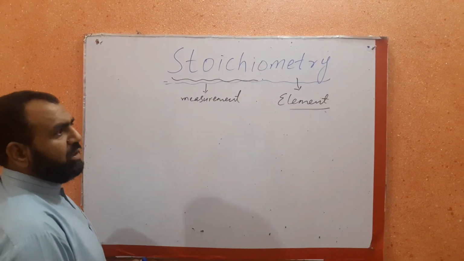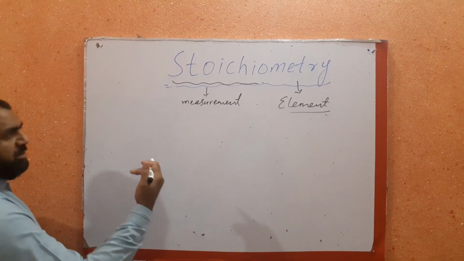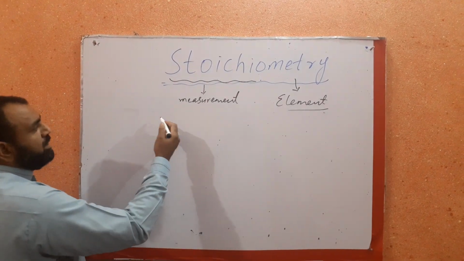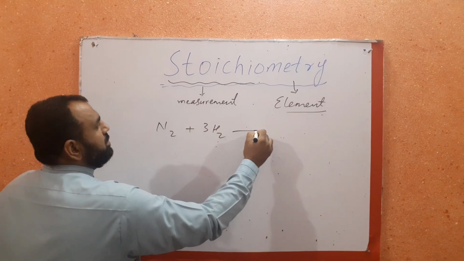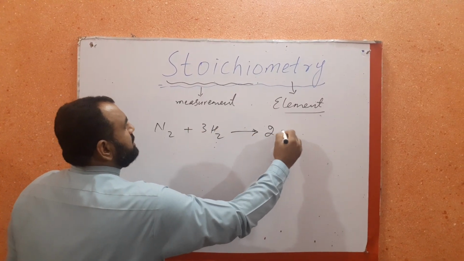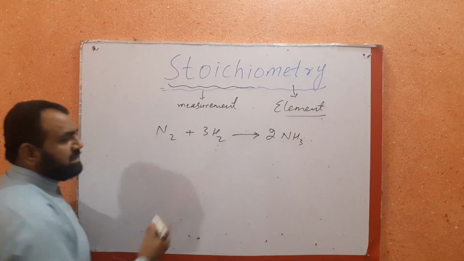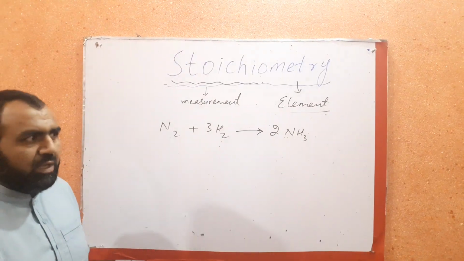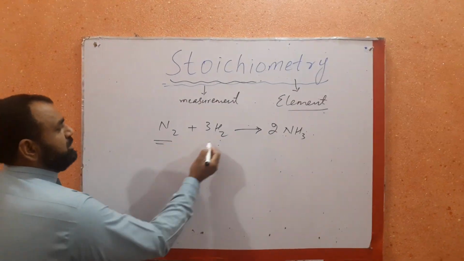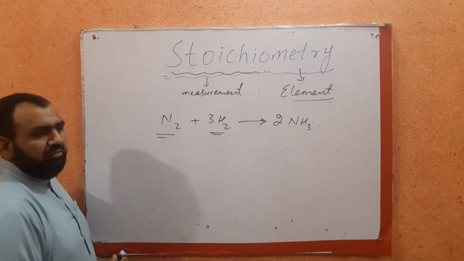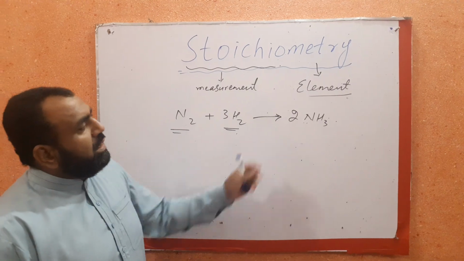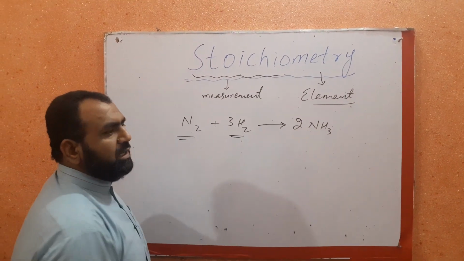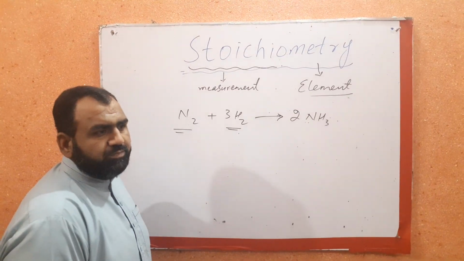Basically, whenever we talk about chemical reactions in chemistry, we say that N2 reacts with H2 to produce ammonia. It is a reaction given to us. In this reaction, nitrogen and hydrogen, which are written on the left hand side, are reactants, and NH3, which is written on right hand side, is products.